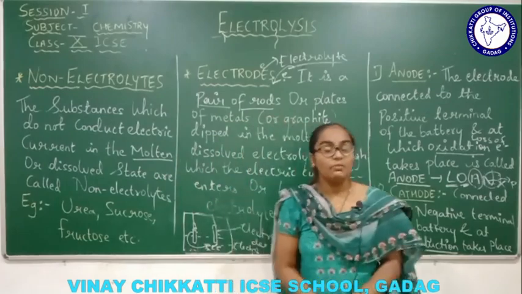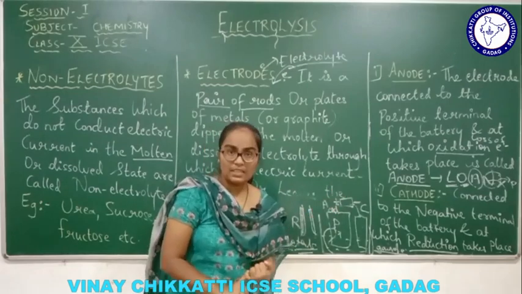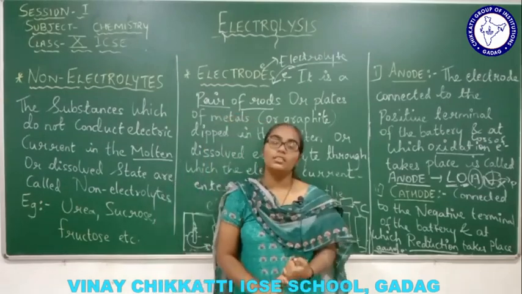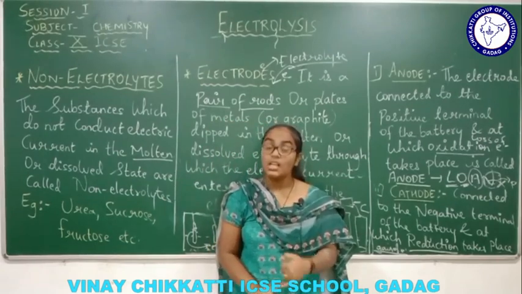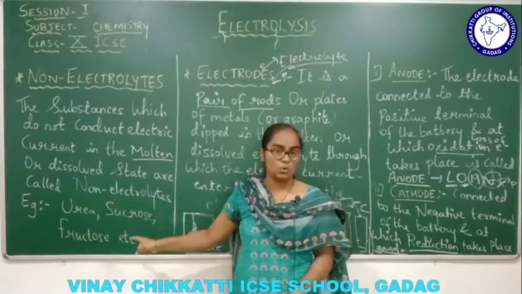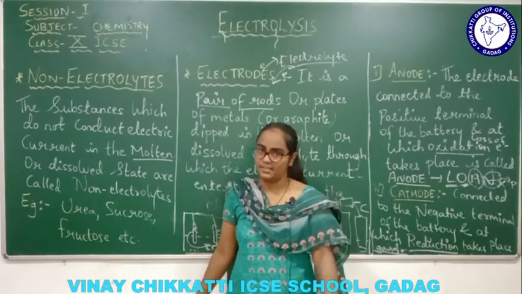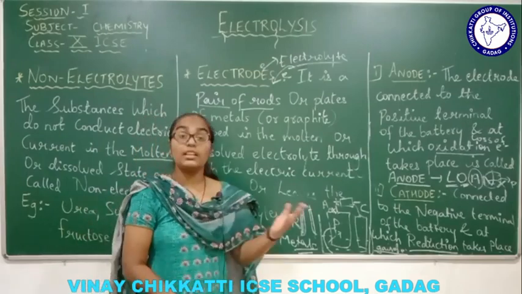Now, what we studied in this repetition is, first, the non-electrolyte. Non-electrolyte is a substance which does not conduct any electric current, for example urea, sucrose, fructose, glucose, etc. Then after that we studied the electrodes.